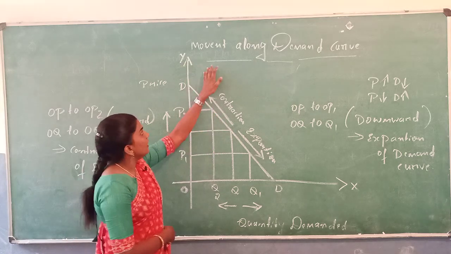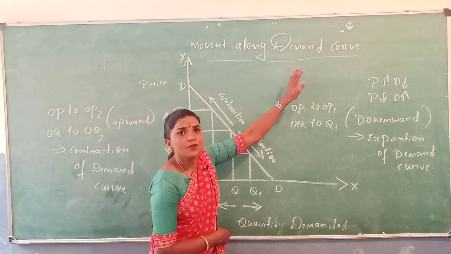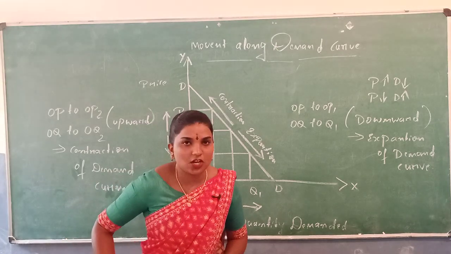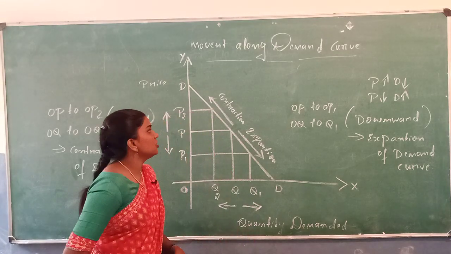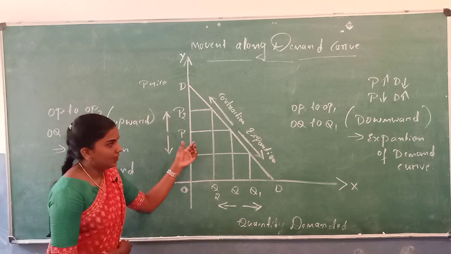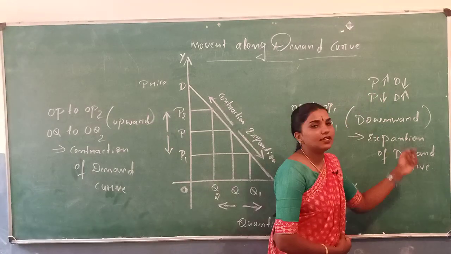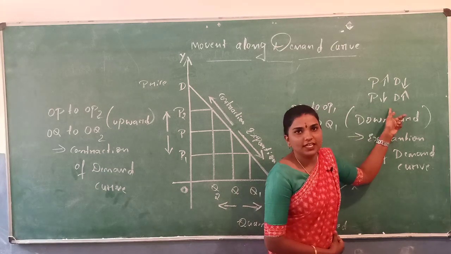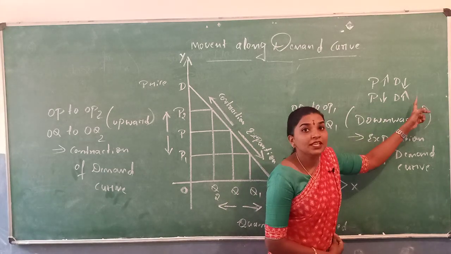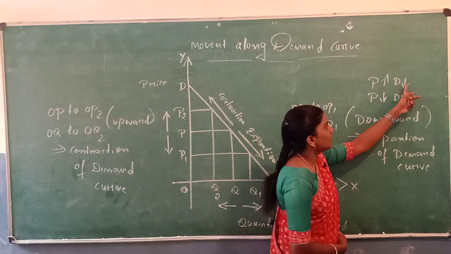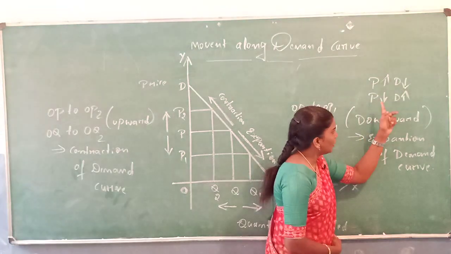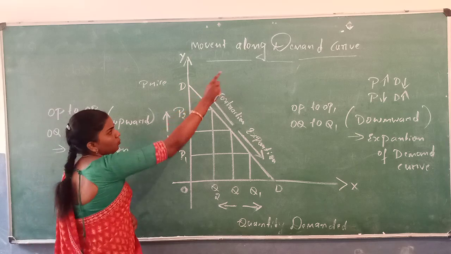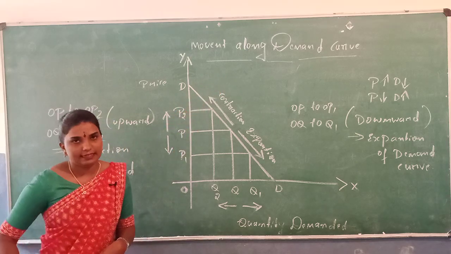Clear? Look, movement along demand curve is also known as expansion and contraction of the demand curve. What is expansion and contraction of demand curve? When the price of the commodity increases, the demand for that commodity decreases. Similarly, when the price of the commodity decreases, the demand for that commodity increases. Here, higher the price, lower will be the demand, and lower the price, higher will be the demand. So it is called as a movement along demand curve.